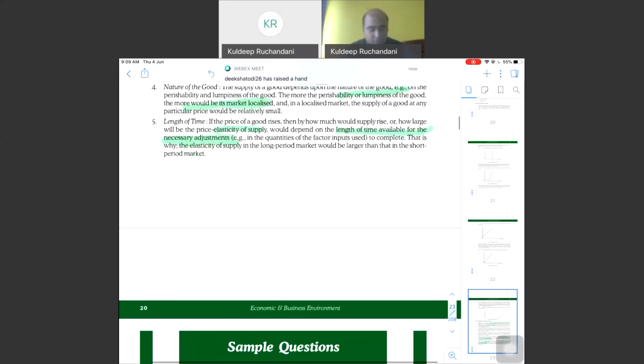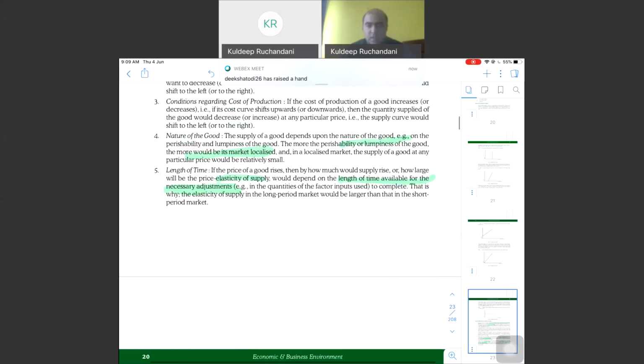Let's take 1 minute to discuss this length of time. If the price of a good rises, the consumers will take time to adjust to that. For example, if we don't have any other option and the price has increased, there will be time taken to adapt to the situation. The elasticity of supply in the longer period market would be larger than that in the shorter period market.